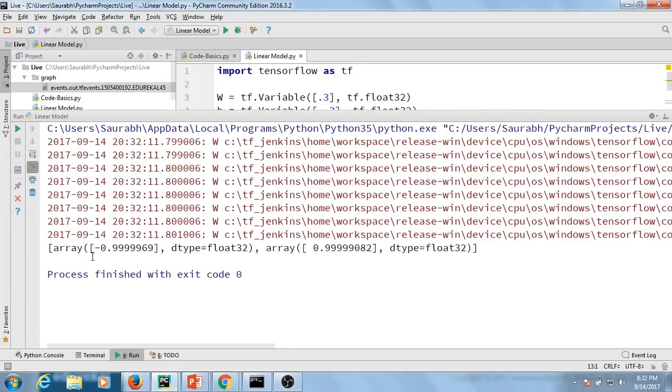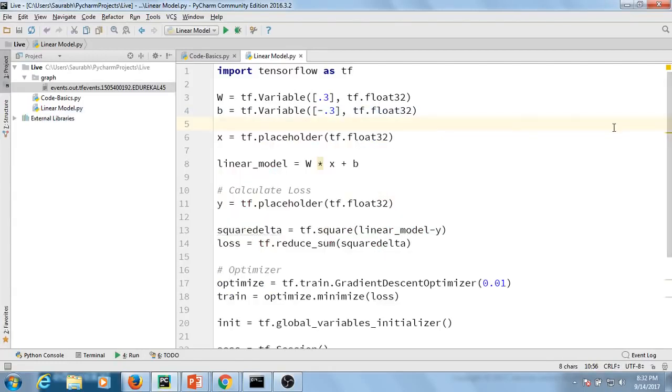So you can see that the value of w is -0.9999969, which is pretty close to -1. Similarly, the value of b is 0.999998082, which is again very close to 1. So manually we saw that the value of w should be -1 and the value of b should be 1. And when our computer actually performed some learning, the computer also got to know that the values are somewhere around -1 and +1, right? So this is how you basically create a model.